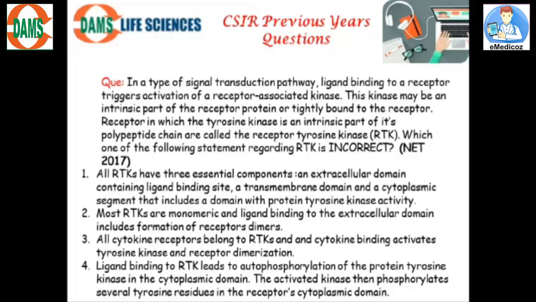We have seen all tyrosine kinase receptors have three domains: ligand binding, transmembrane, and the cytosolic kinase domain. So this is correct. Most RTKs are monomeric, and ligand binding to the extracellular domain induces formation of receptor dimers. Yes, initially they are monomeric, but ligand binding leads to dimerization. So the second option is also correct.